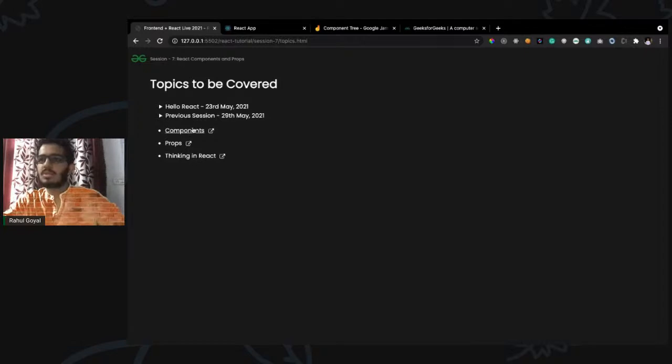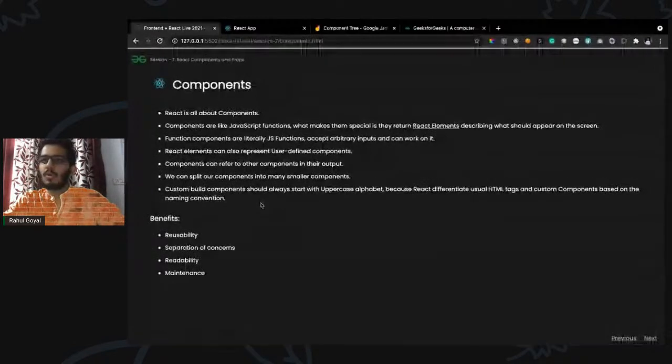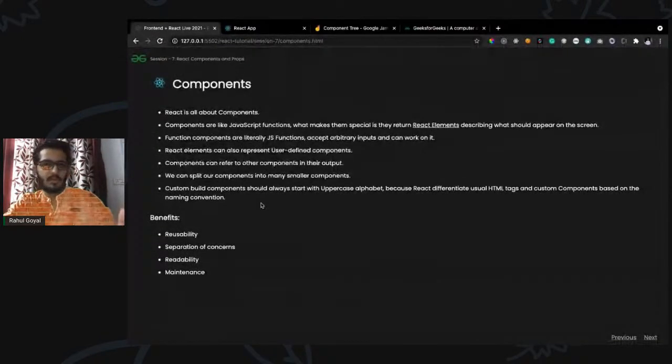Okay, so moving forward with the first topic, which is components. First of all, what is a component? Before that, React is all about components, right? I have said it in every lecture. So React is all about components. Why? Because if we consider it from the user interface perspective, user interfaces in the end consist of just components, multiple different components.